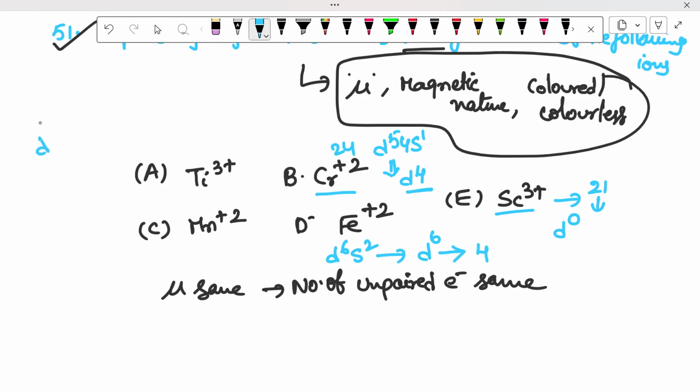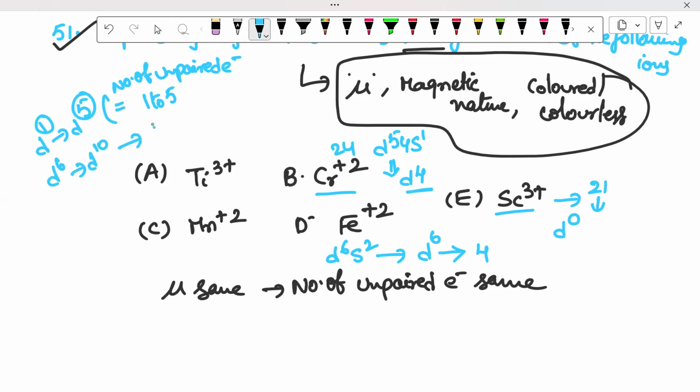Unpaired electron calculation: for d1 to d5, the number of unpaired electrons is equal to the number n present, 1 to 5. For d6 to d10, the number of unpaired electrons is 10 minus n. Now chromium and iron I have checked, the remaining ones also need to be checked.